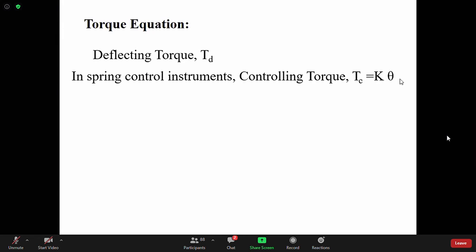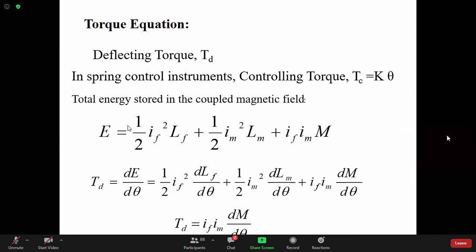That means proportional to theta. K is your spring constant, torsional constant. And then total energy stored in the magnetic field, that is known to you, but you have to remember that. So what is that? Energy E is half Li square. Say there are two coils, so one fixed and one moving.